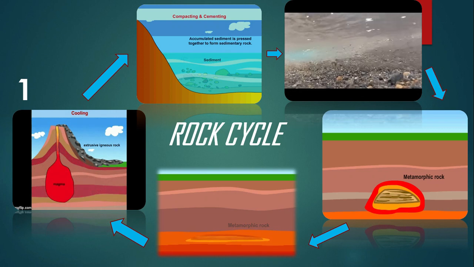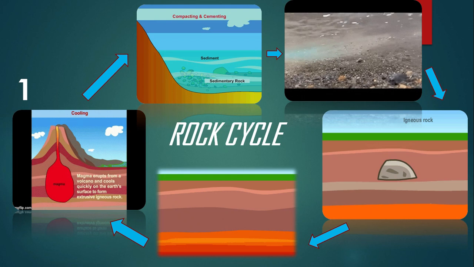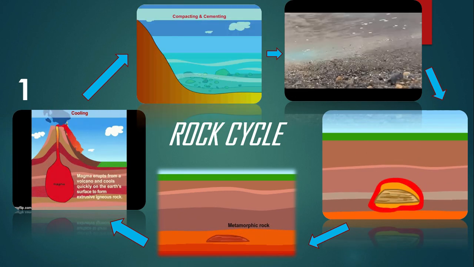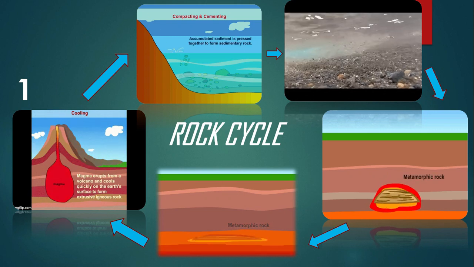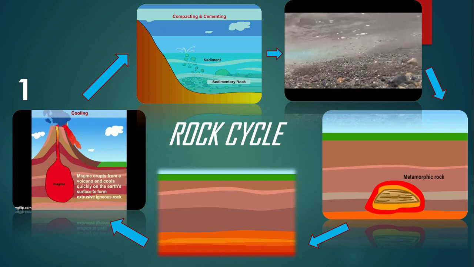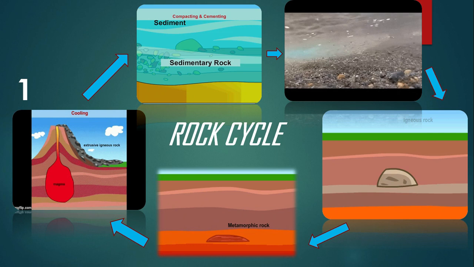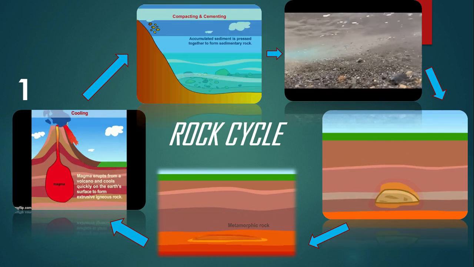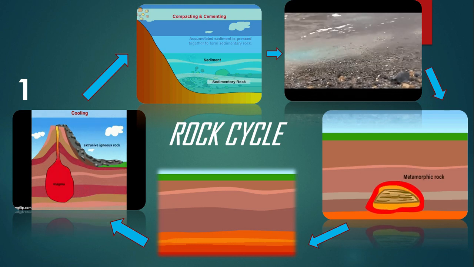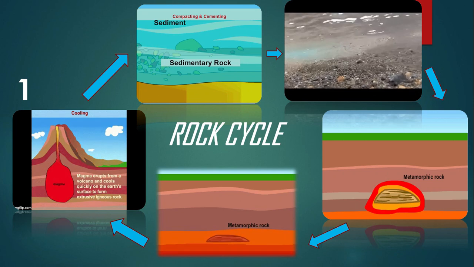These sediments get transported and deposited by wind or water. As you see in the third GIF, the water is transporting the small sediments, and then they get deposited and compressed to form the sedimentary rocks. In the fourth one, igneous rock or sedimentary rock, when it comes under great heat and pressure, it converts into metamorphic rock.